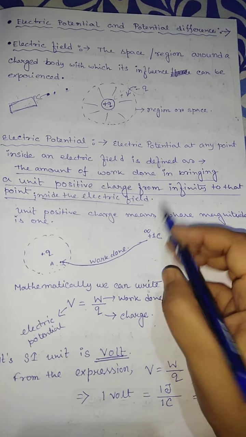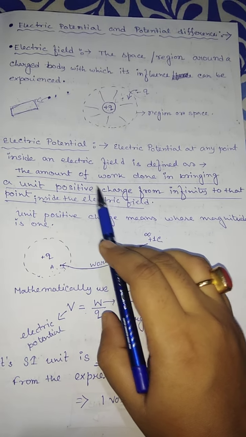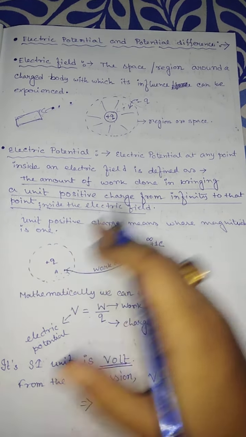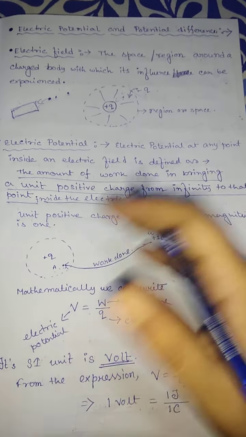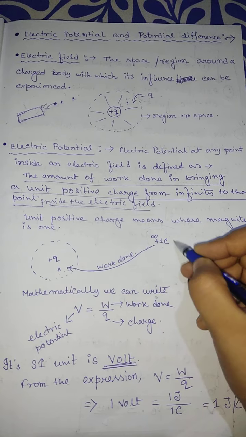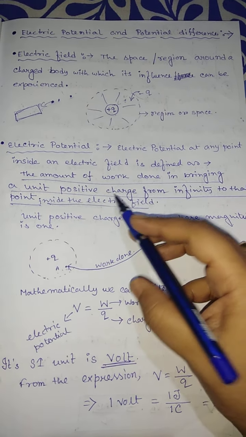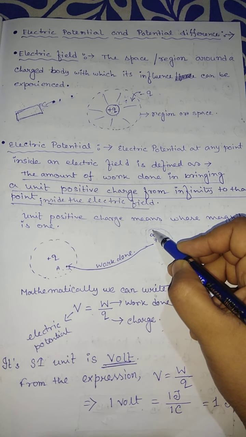Now let's make it clear. That unit positive charge is situated at infinity. Infinity means a very far distance from anything. So here a 1 coulomb charge, a unit positive charge, is situated.